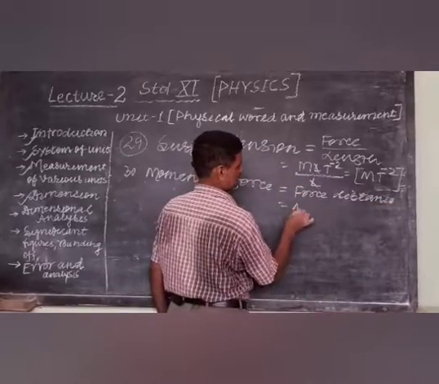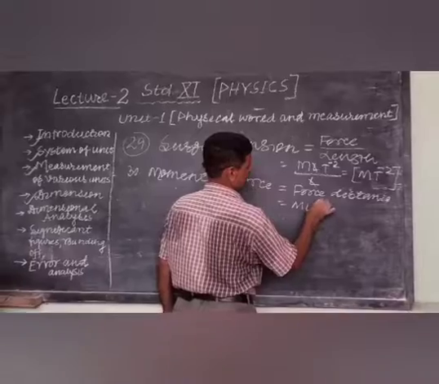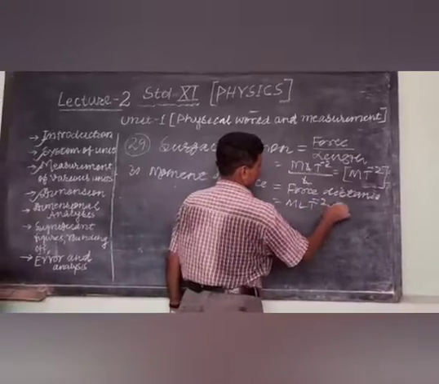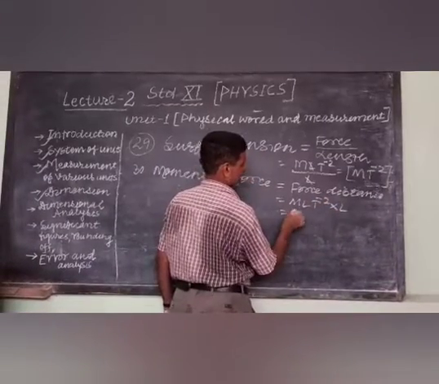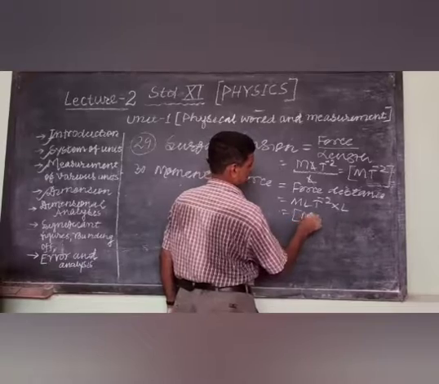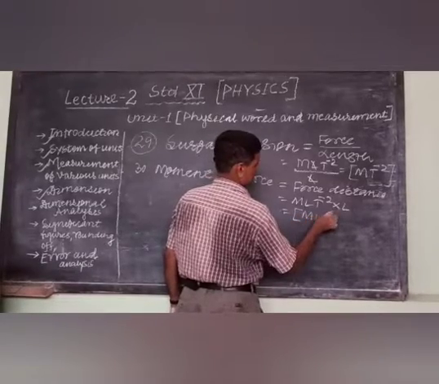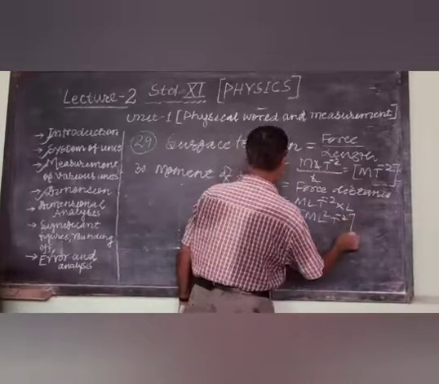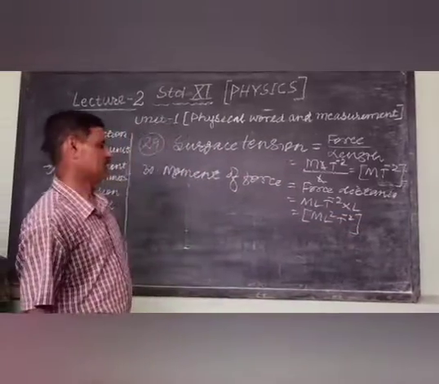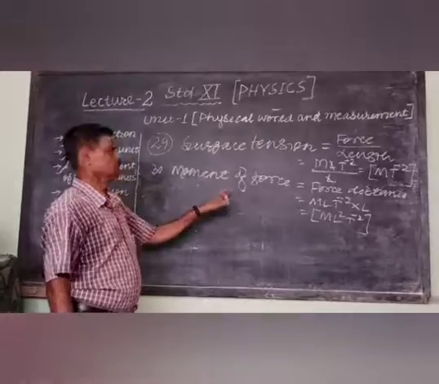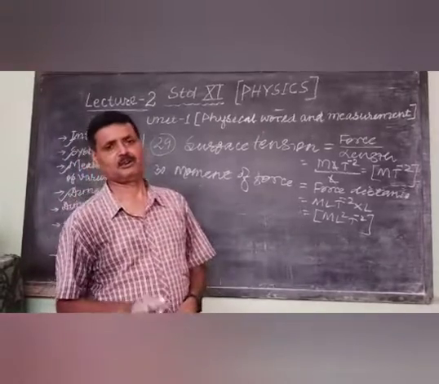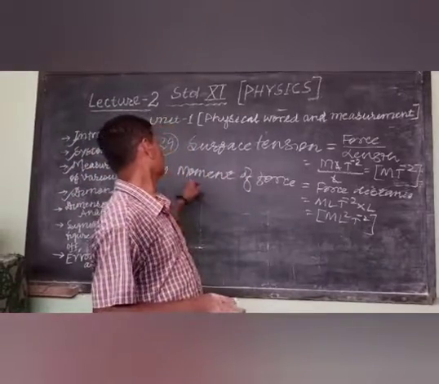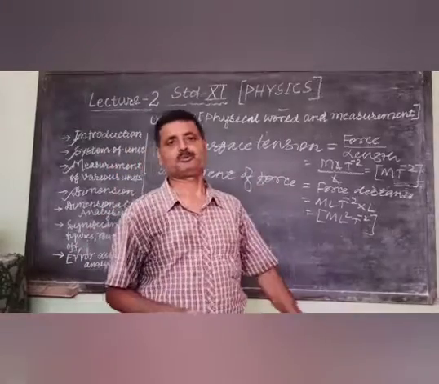Force is mLT^-2 and distance is L, and finally it is mL^2 T^-2. It is the moment of force. Serial number 30 in this class. Today we moved up to 30.